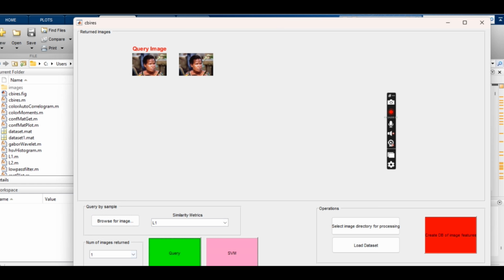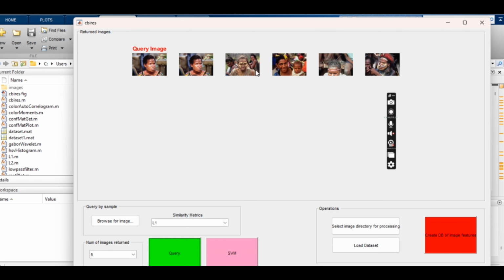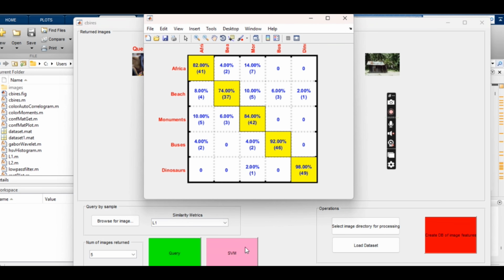Here, the number of images returned gives the number of output images. For example, here we select number 5, and then it gives the 5 output images relevant to the input image. And this SVM button shows the matrix information about our project. Thank you. This is our project code.